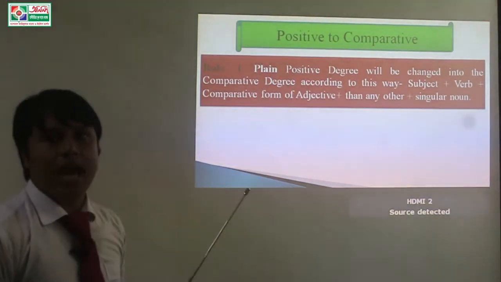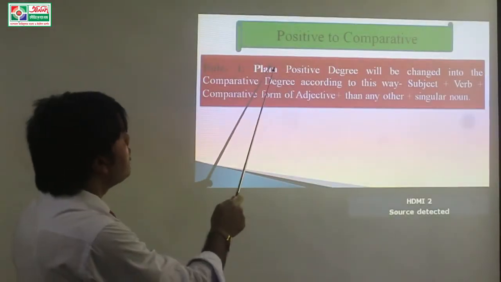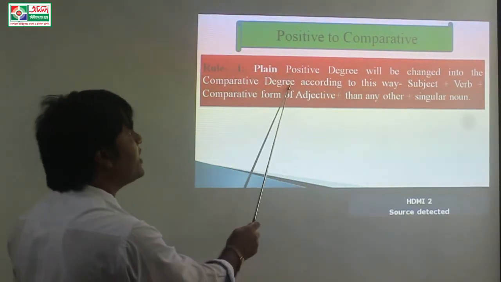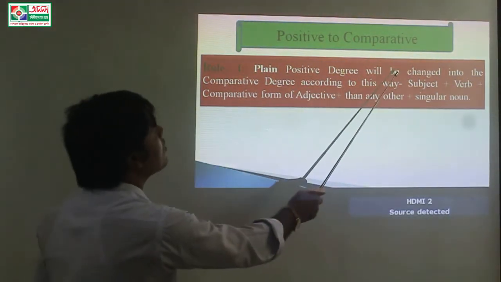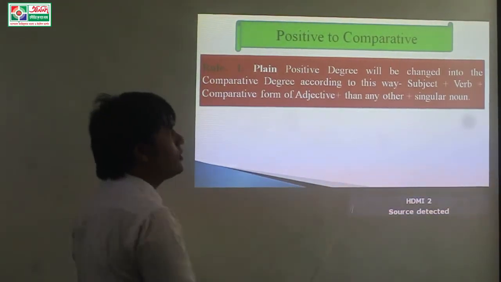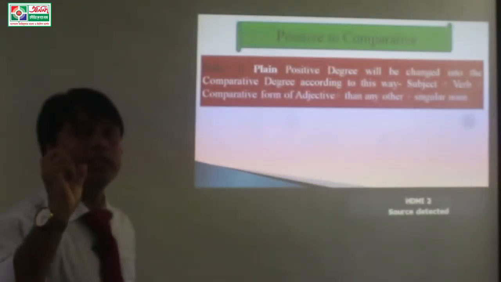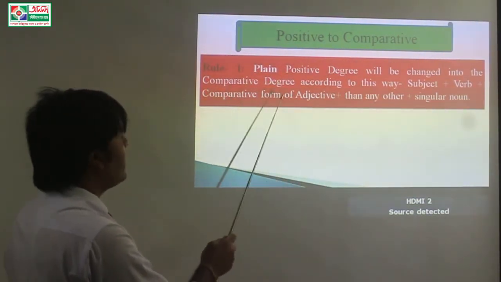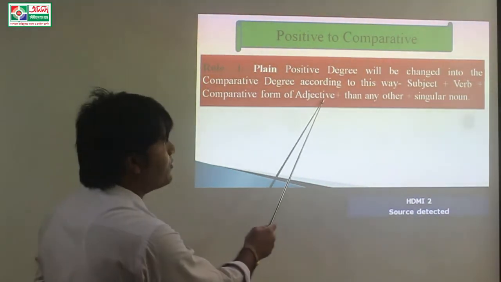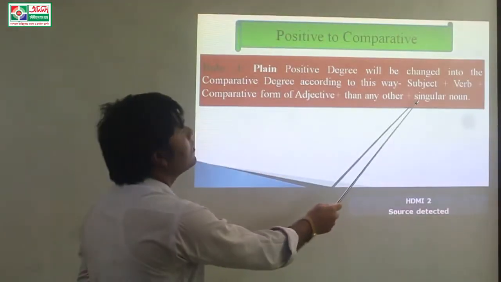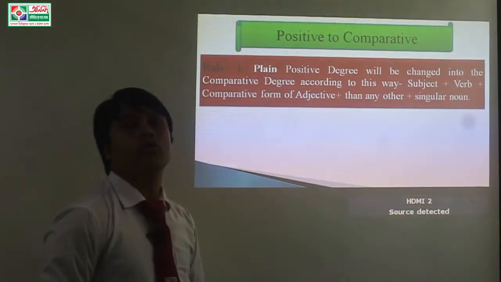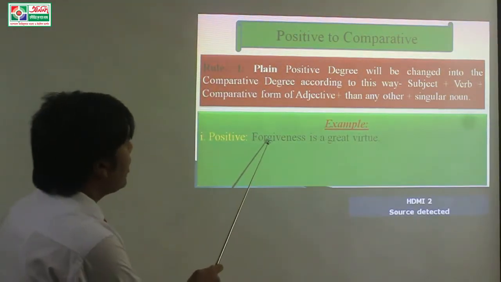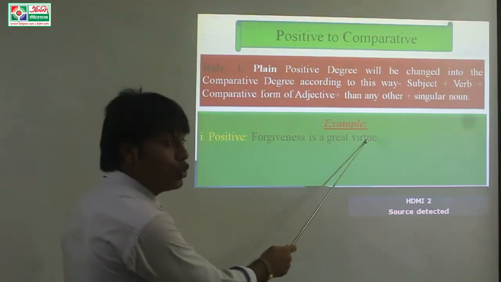Dear students, firstly we use subject and then verb, then comparative form of adjective, then any other plus singular noun. For example, positive, forgiveness is a great virtue.